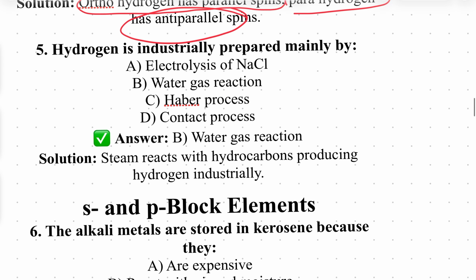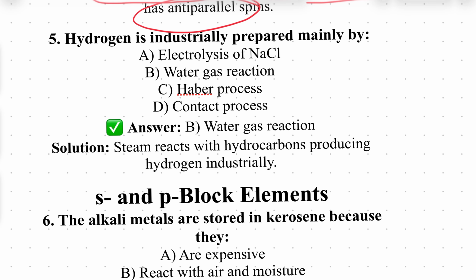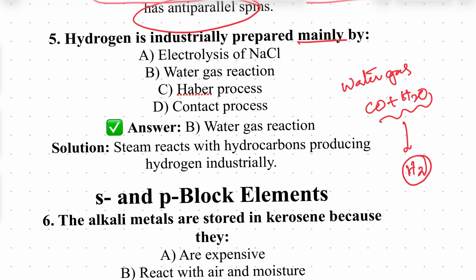Clear? That's it. Hydrogen is industrially prepared mainly by using water gas. What is the formula of water gas? CO plus H2 is called water gas. By using this water gas, we can prepare hydrogen gas. That is the industrial preparation. Right now, we are discussing this method only.